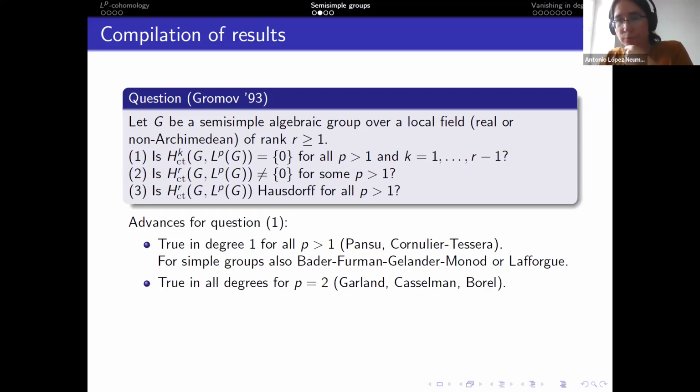So question 1 is true for P equal to 2. So P equal to 2 is just L2 cohomology. Of course, L2 cohomology has been studied before LP cohomology. And for semisimple groups, for real semisimple groups, this was known since the work of Borel. And for non-Archimedean semisimple groups, it was known from the works of, well, Garland, though it was not really explicit in there, and Casselman.